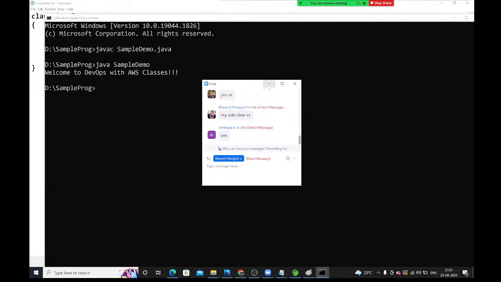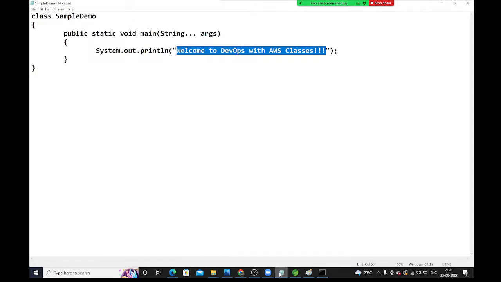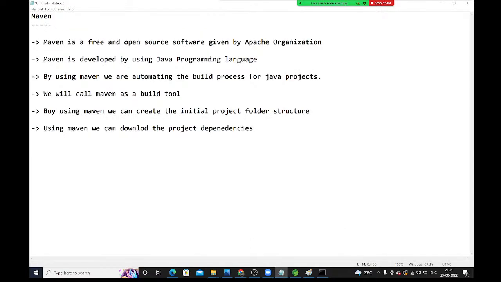Fine. Very good. So using Maven, we can download the project dependencies. Next,